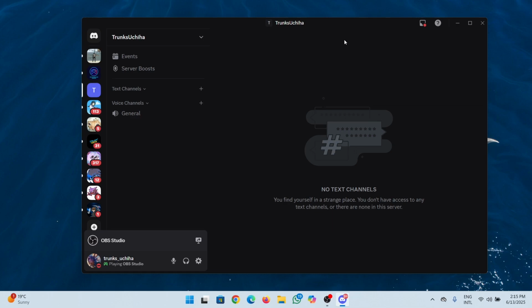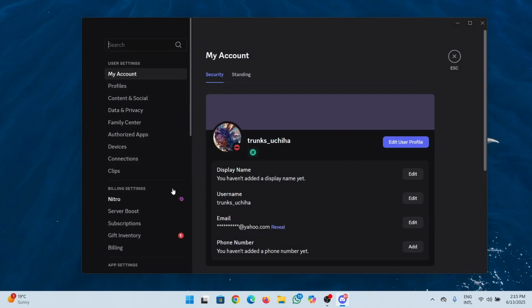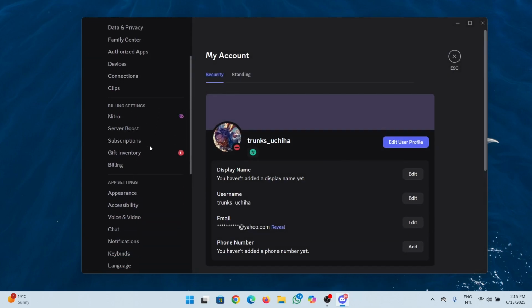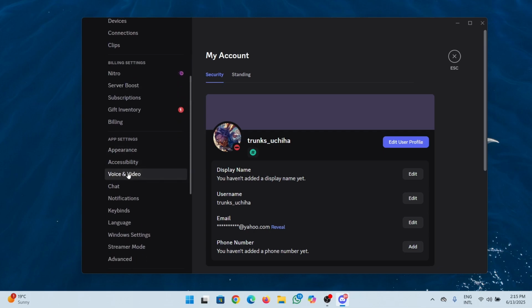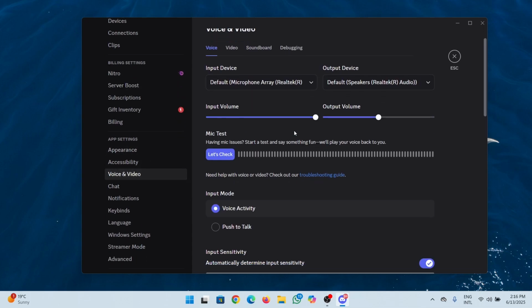Just open your Discord, go to your settings. Then you have to go to voice and video. Make sure that your volume or your output device is set on default. So change it if it's not on default and keep it on default. Or if you have a specific device that you have to select for your output sound, then you can select that.